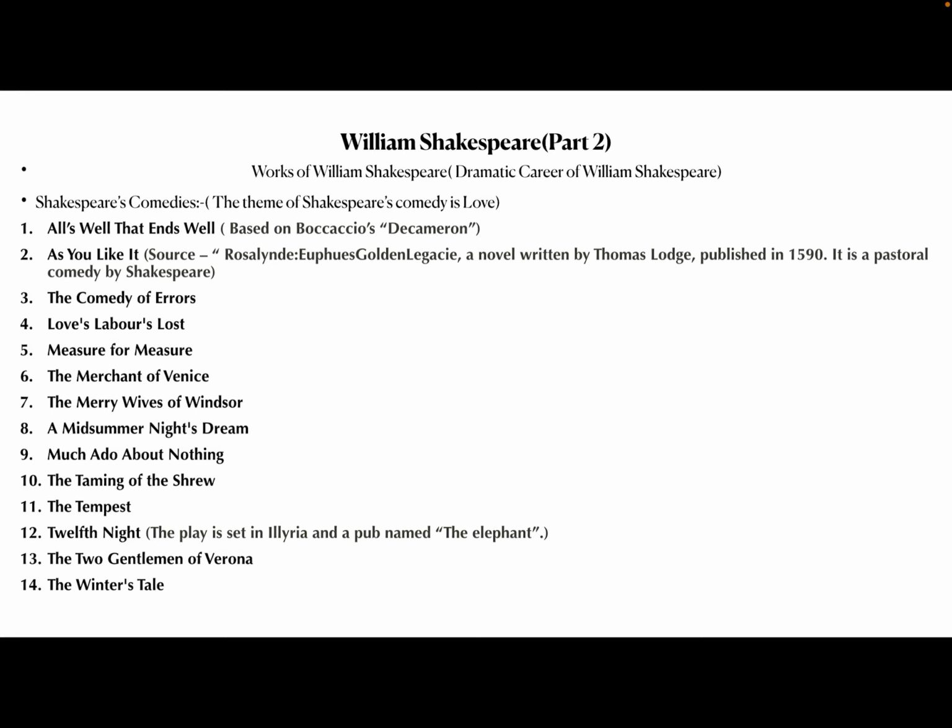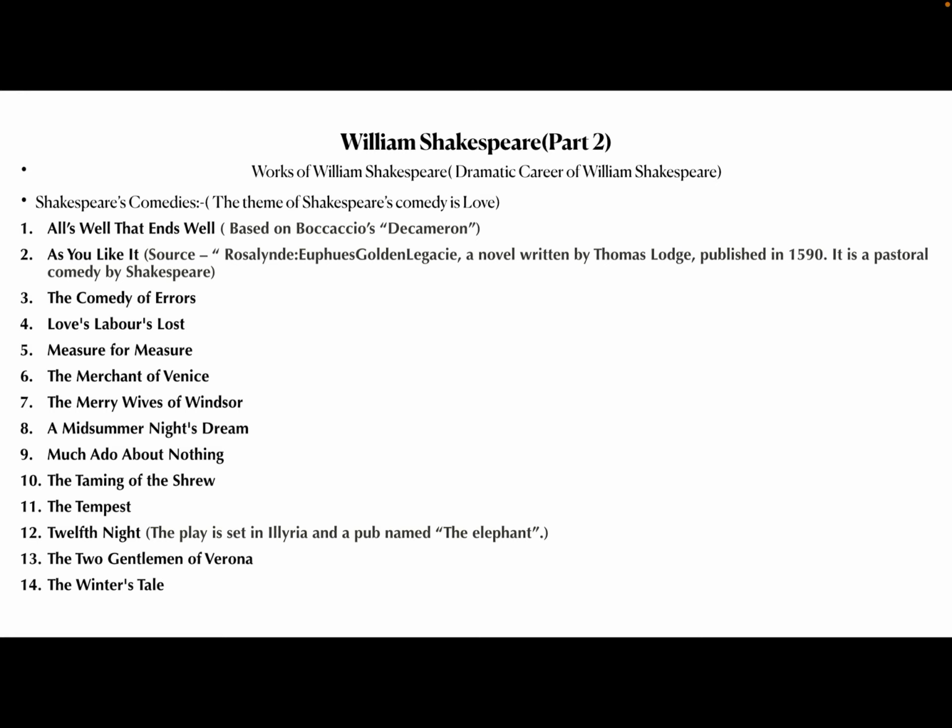Then, As You Like It. As we know, this is very popular. So what is the source of that particular comedy? The source is Rosalynde, or Euphues' Golden Legacy, a novel written by Thomas Lodge, published in 1590. Also, you have to remember regarding As You Like It that it is a pastoral comedy by Shakespeare. This is the only pastoral comedy that Shakespeare has written.